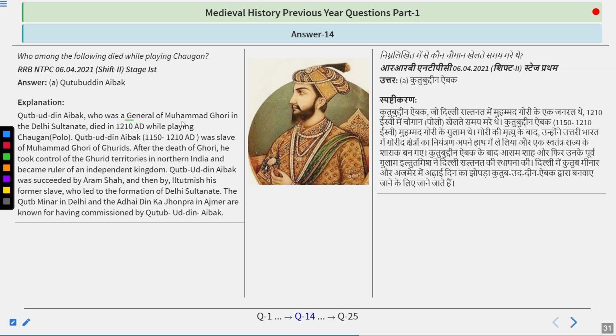So Qutbuddin Aibak, who was the general of Muhammad Ghori in Delhi Sultanate, died in 1210 AD while playing Chaugan, that is polo. Qutbuddin Aibak, 1150 to 1210 AD, was a slave of Muhammad Ghori of the Ghurids. After the death of Ghori, he took control of Ghurid territories in North India and became the ruler of an independent kingdom. Qutbuddin Aibak was succeeded by Aram Shah, then by Iltutmish, his former slave, who led to the formation of Delhi Sultanate. The Qutub Minar in Delhi and the Adhai Din Ka Jhopda in Ajmer are known for having been commissioned by Qutbuddin Aibak. So do remember, the answer is Qutbuddin Aibak.